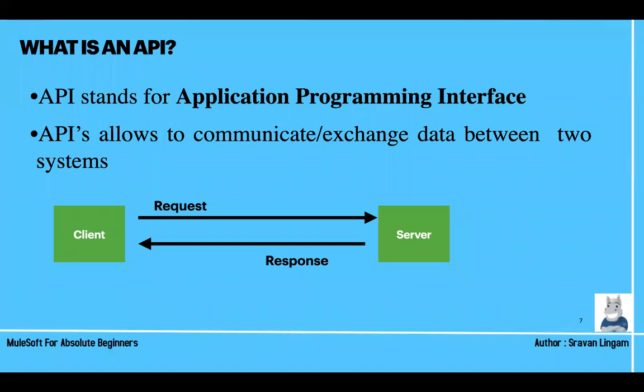So basically, in layman's terms, an API allows communication and exchange of data between two systems. Those systems are a client and a server. Whoever is requesting is called the client, and whoever is processing the request and sending the response is called the server. Server here you can understand as our APIs. So API is the mediation between this request and response. Whatever mediation is done is done by APIs.